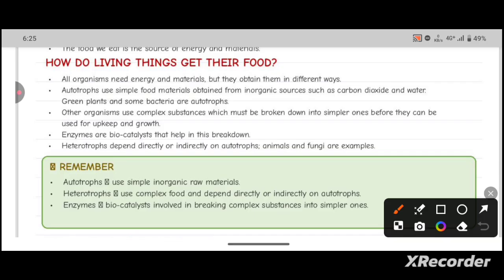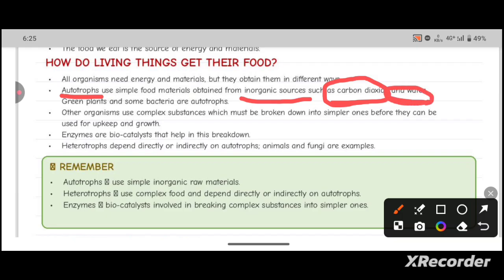The organisms which exhibit this autotrophic nutrition are known as autotrophs. These autotrophs use simple food materials obtained from inorganic sources such as carbon dioxide and water. Green plants and some bacteria are autotrophs. The green plants, as we all know, utilize carbon dioxide and water and make up their own food.